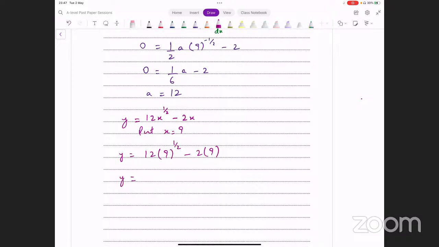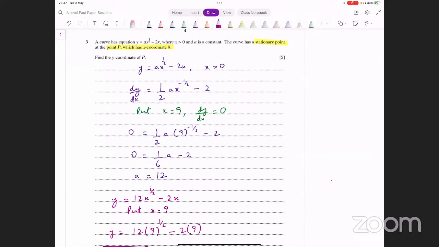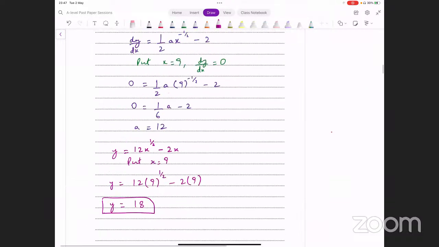12 into 3 is 36. 36 minus 18, that should be 18. So the y value turns out to be 18. That is what we were looking for. This is the y coordinate of the point P. Okay, that was pretty straightforward as well. It's not that difficult. Okay, so let's move on.